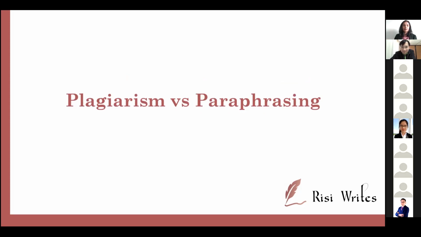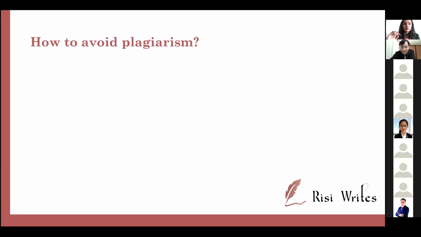Now, plagiarism and paraphrasing. So let's say how to avoid plagiarism. This is an issue, right? Of course, I get a lot of orders for paraphrasing, saying my similarity index is too high. Journal wants 10%, journal wants 15%.